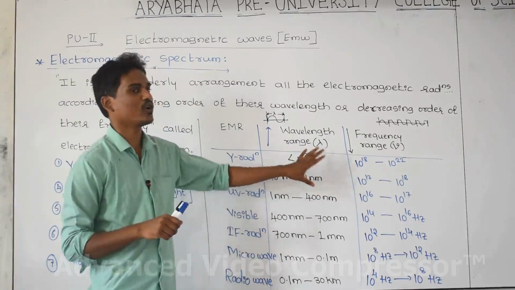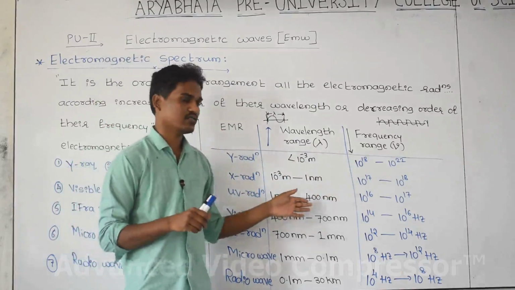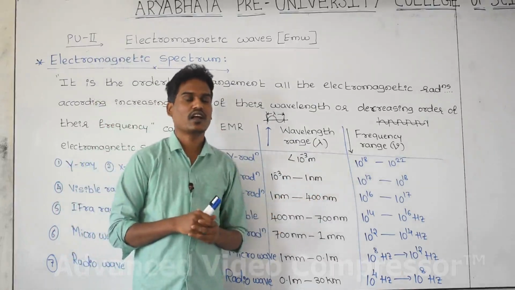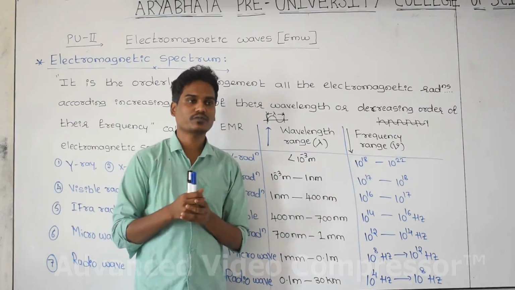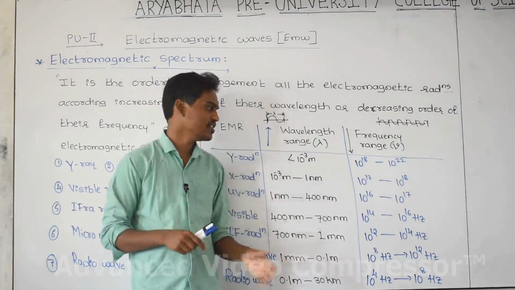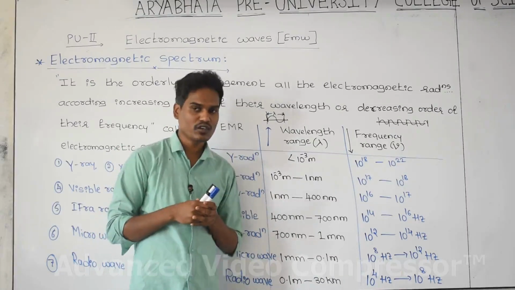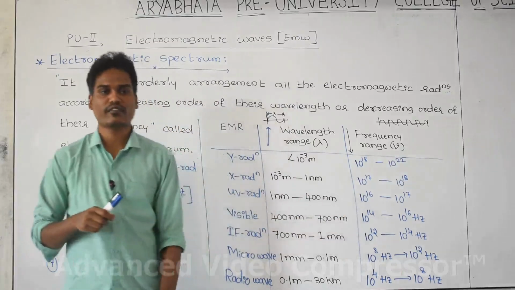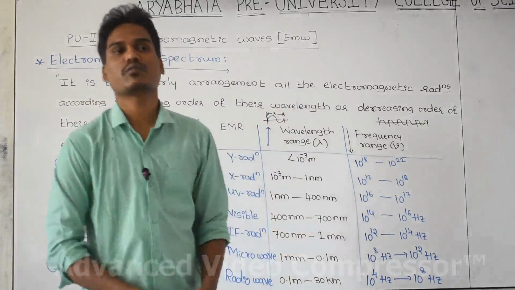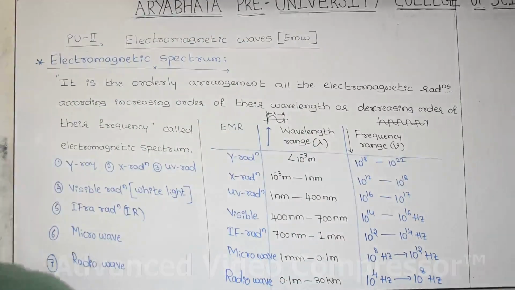This is very important for 1 mark in your theory exam, so please note this down. Next we will study the uses of all the electromagnetic radiation, one by one. Remember the range of wavelength and frequency for theory, that is 1 mark. Okay, note down please.